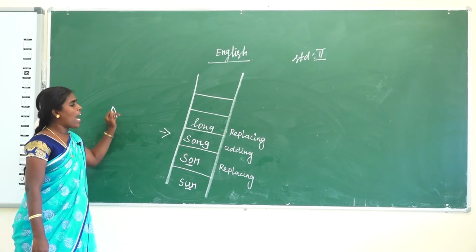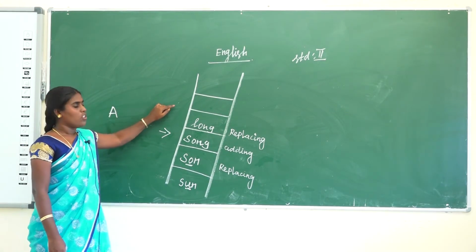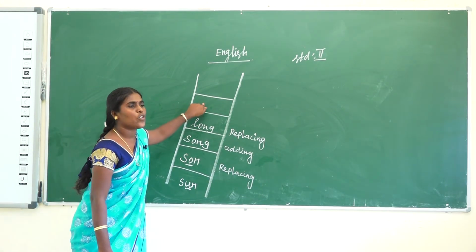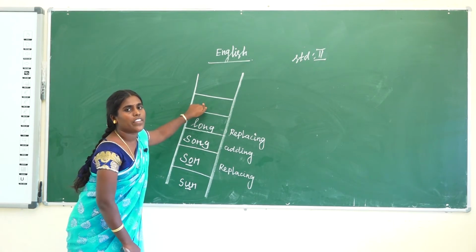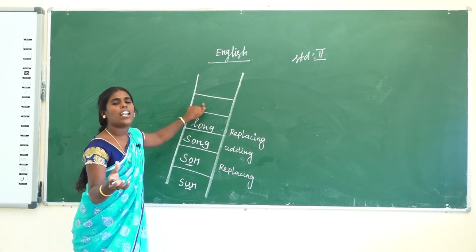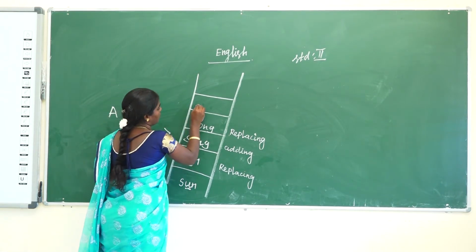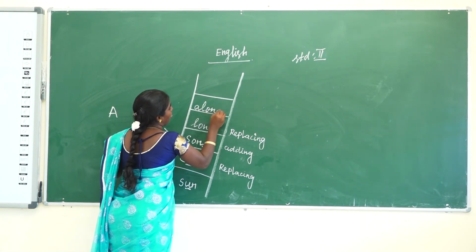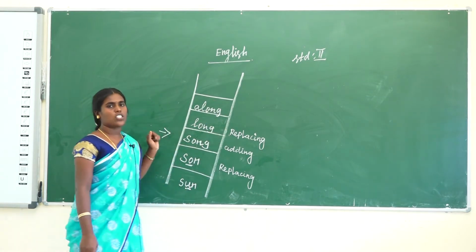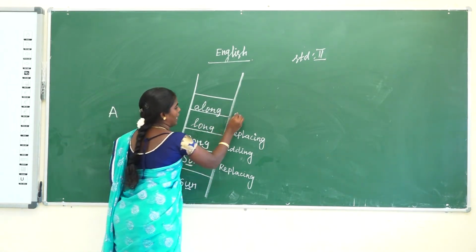So here add A. Long is there, next you add A. Then what new word do we get? Along. What is the condition you are using? Adding.